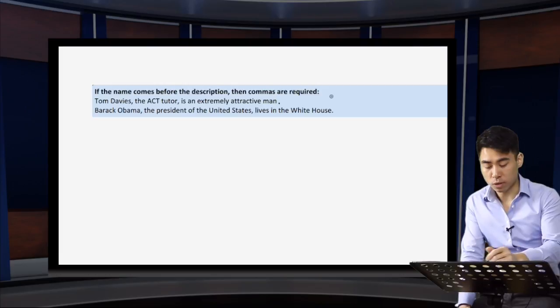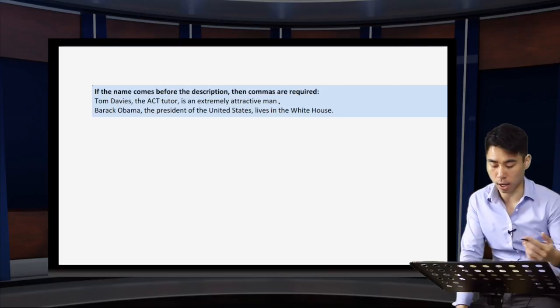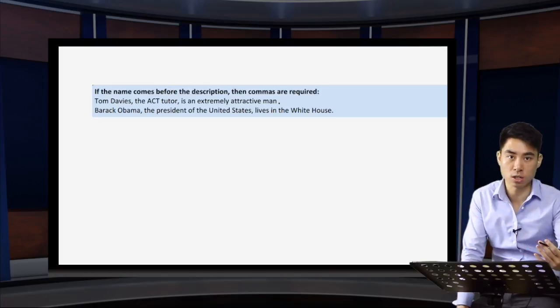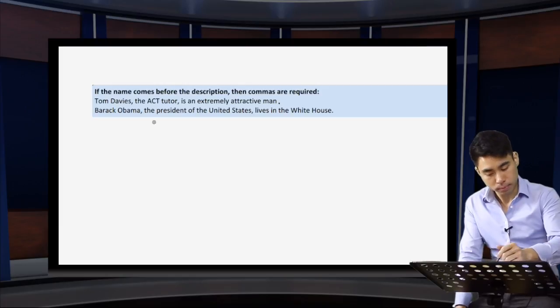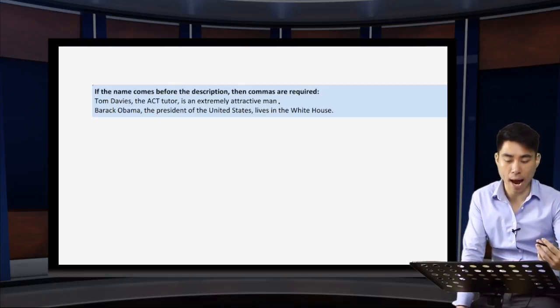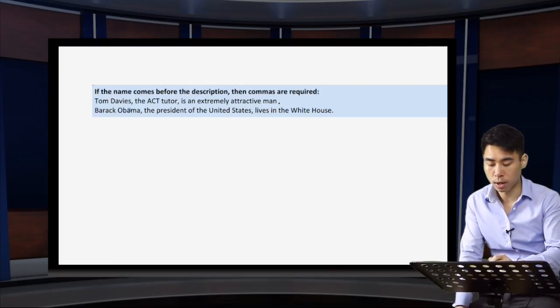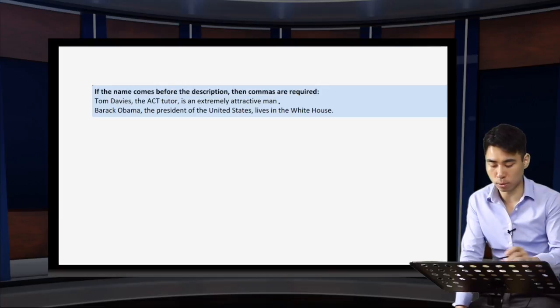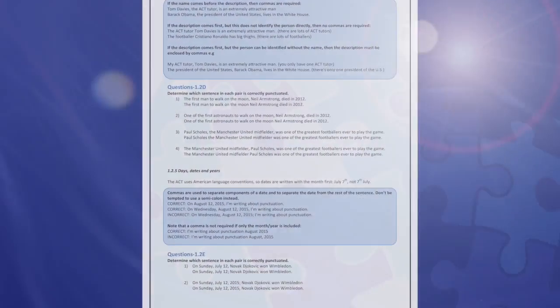Grammatically and in terms of our punctuation, it's correct, although it might not be factually correct. But as with this first example, our second example, Barack Obama, so the name comes first, and enclosed within a set of commas, you have the President of the United States, so the job description, if you like, lives in the White House. So here, you want to think of the job description almost as an interrupting phrase within the sentence. So you could remove the ACT tutor from the first sentence. Tom Davies is an extremely attractive man. That sentence would still make sense. So this is exactly the same as was the case when we were punctuating interrupting phrases. Links up the top now.